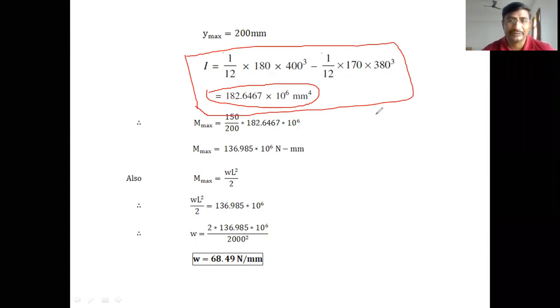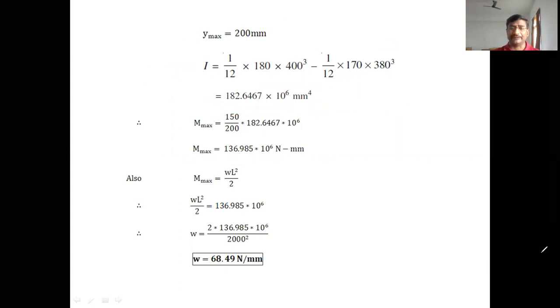So whatever the section you are given in the problem, you have to find out the moment of inertia first. Then only can we proceed to calculate the bending stresses. Whatever the section, rectangular or circular, hollow rectangular, hollow circular, the basic sections, and also derived sections, I section, T section, you should be able to find the moment of inertia for the different sections. After getting the I value and the Y maximum value, we can find the maximum bending moment from